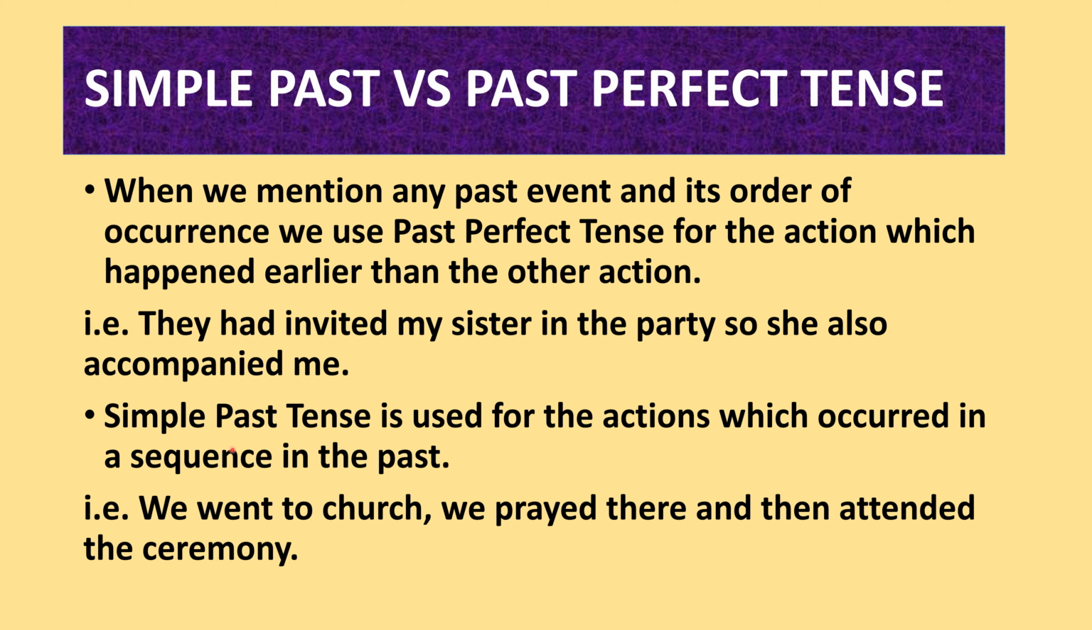Simple past tense is used for the actions which occurred in a sequence in the past. For example, we went to church, we prayed there, then attended the ceremony. So this is the sequence. What we did, for example, we went to church first, then we prayed there, then attended the ceremony. So this is given in a sequence, and for sequence we use simple past tense.